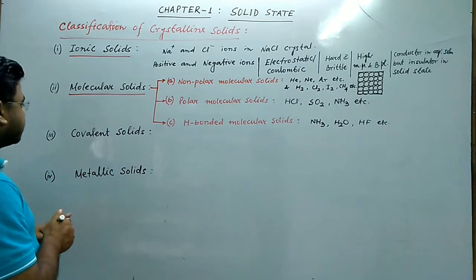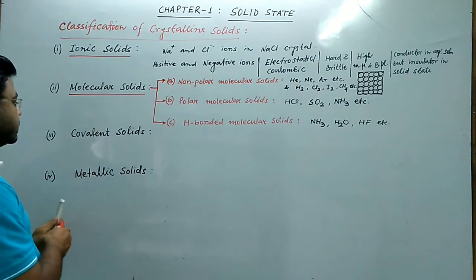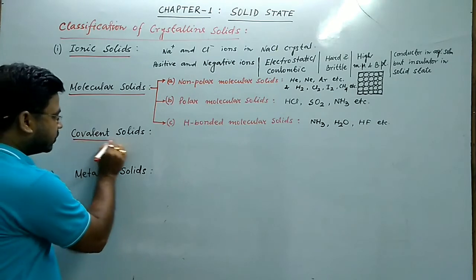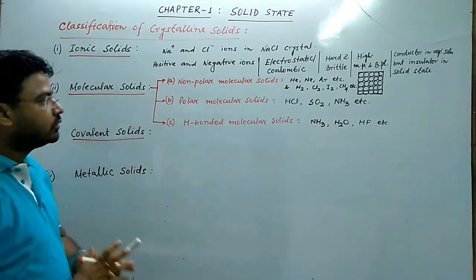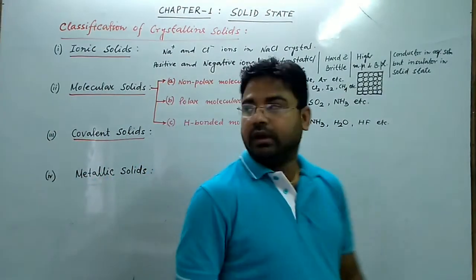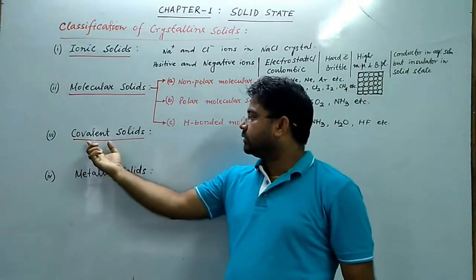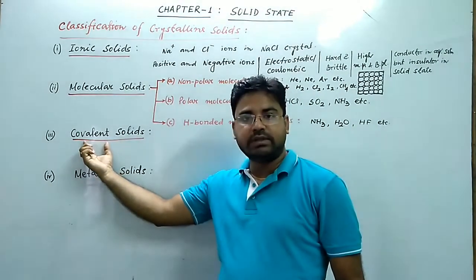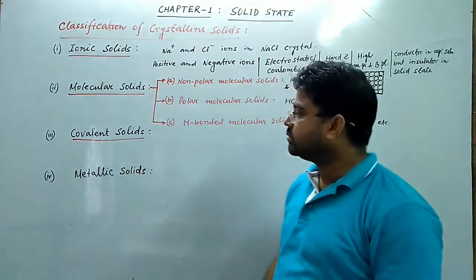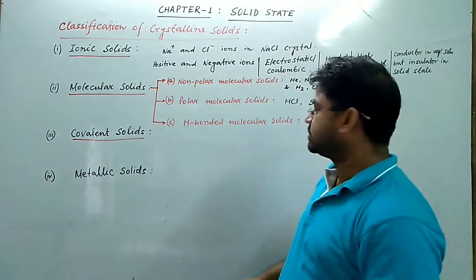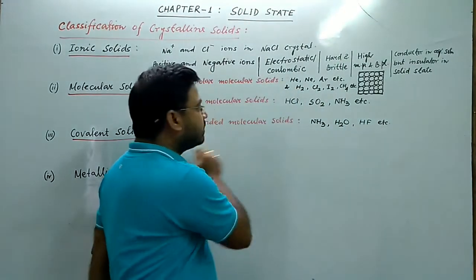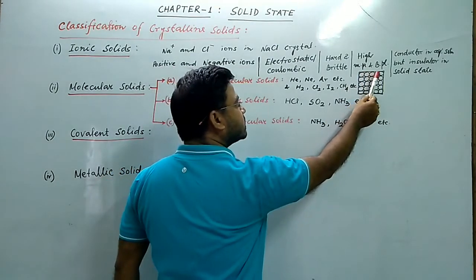Now our next topic is covalent solids. What are covalent solids? In this type of solids, the constituent particles are atoms. So in covalent solids, these constituent particles are atoms.